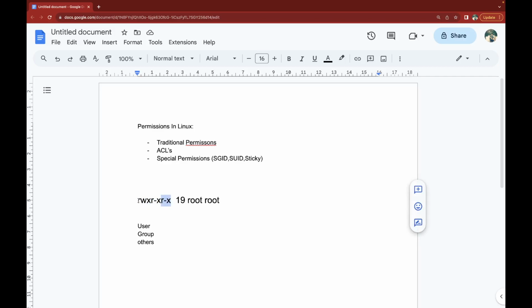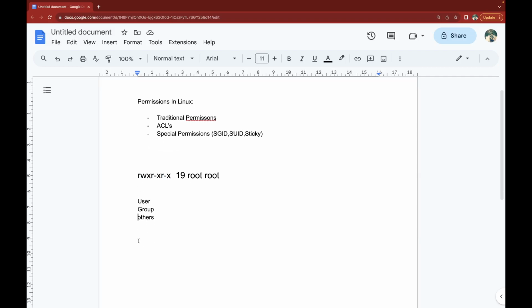Now a question comes: what is this r, what is this w, and what is this x? r means read, w means write, and x means execute. These will be in small letters, not in caps.